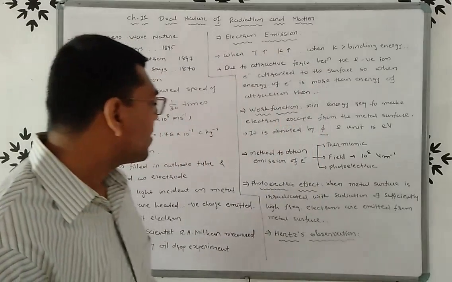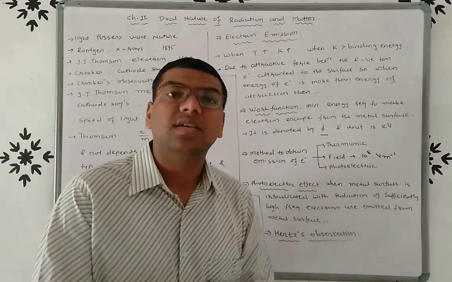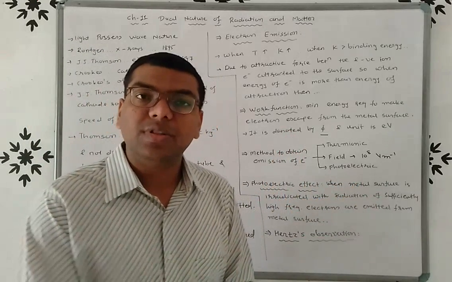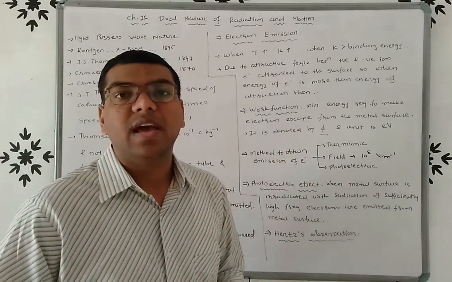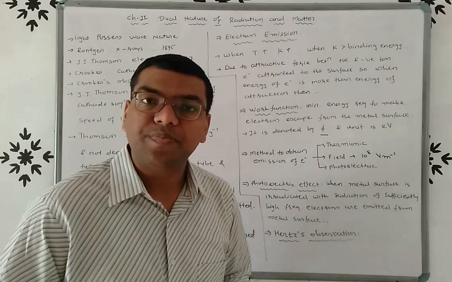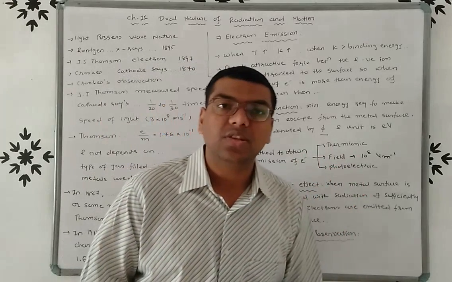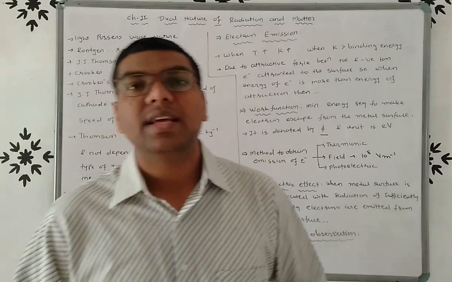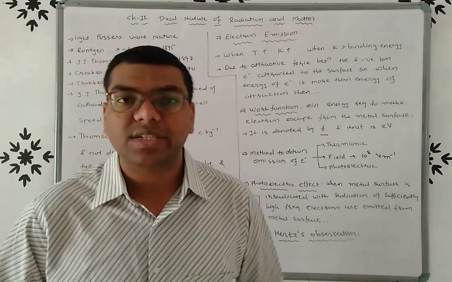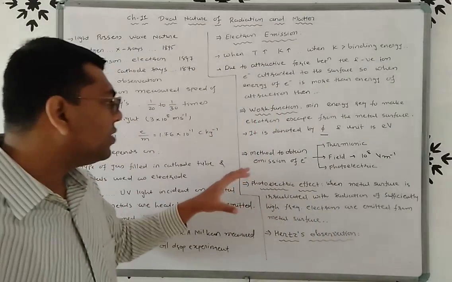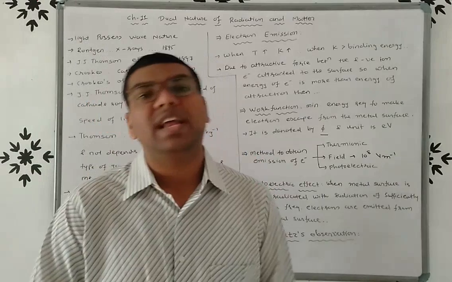So friends, there are three types of emission. In thermionic emission, metal is heated up, and due to this electrons are emitted. In field emission, you have to apply an electric field having a magnitude of 10 raised to 8 volt per meter, and due to this electrons are emitted. And in photoelectric emission, you have to apply radiation of specific frequency, and due to this electrons are emitted from the surface. So this is about the different types, or you can say methods, to obtain the emission of electrons.